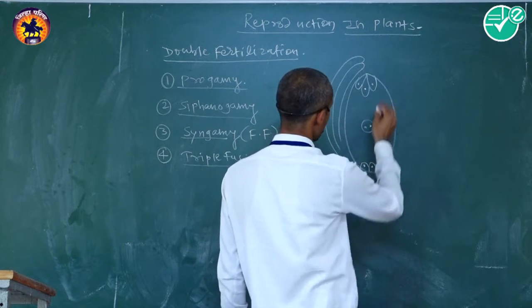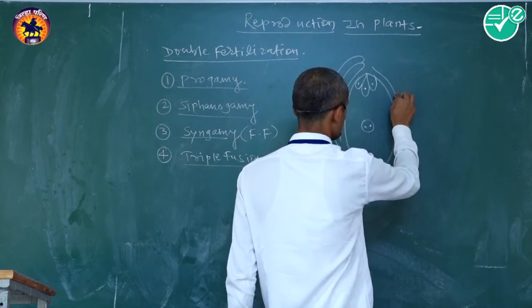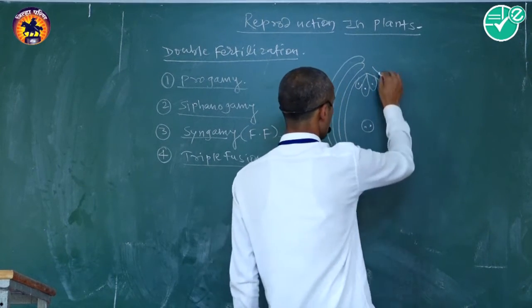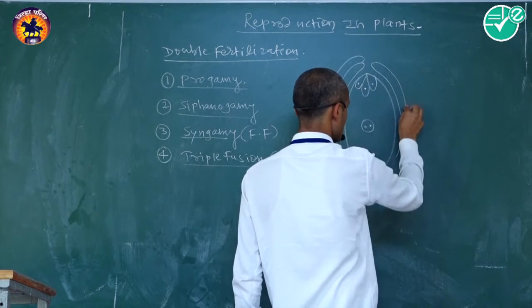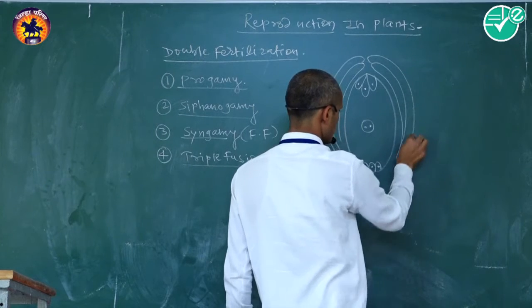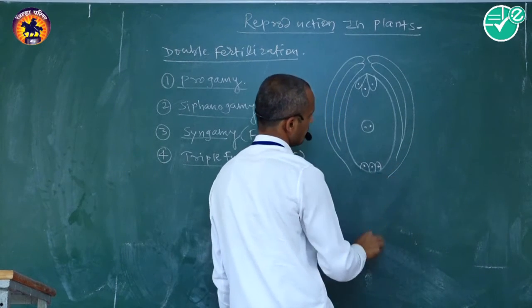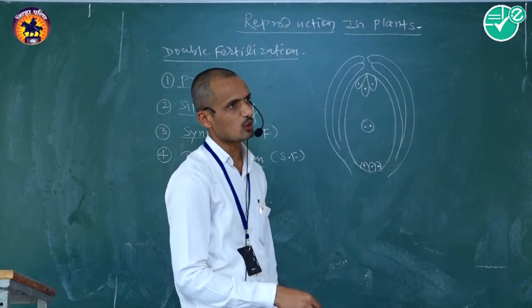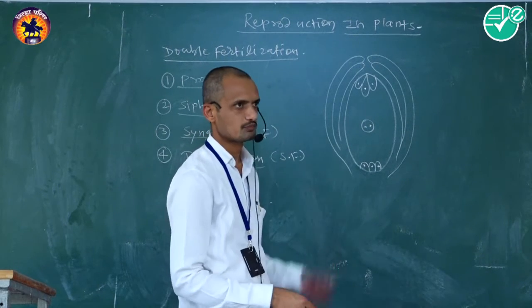The embryo sac consists of 3 parts: the egg apparatus, the secondary nucleus, and the antipodal cells.